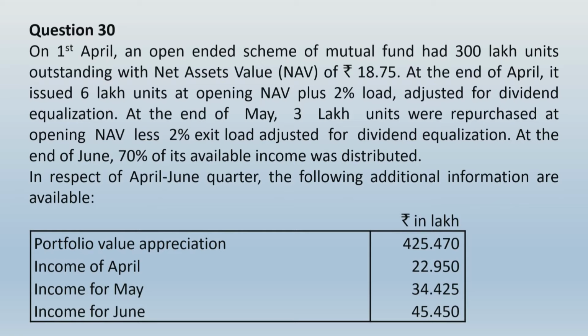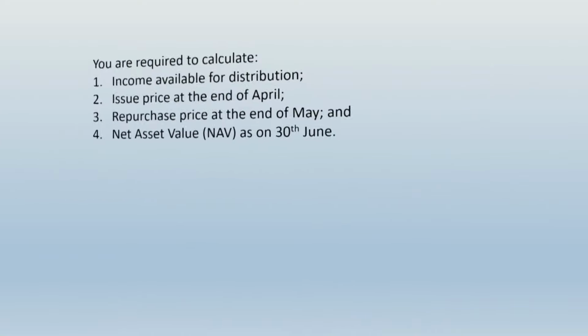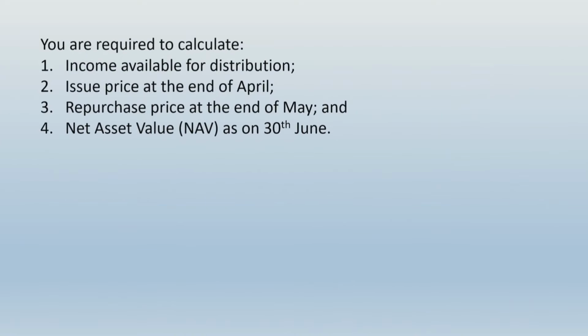Portfolio value appreciation is given as 425.470 lakhs. Income for April, May and June is reported as 22.95, 34.425 and 45.45 lakhs respectively. Further in the question, what is asked? You are required to calculate income available for distribution, issue price at end of April, repurchase price at end of May, and net asset value, that is NAV, as on 30th June.